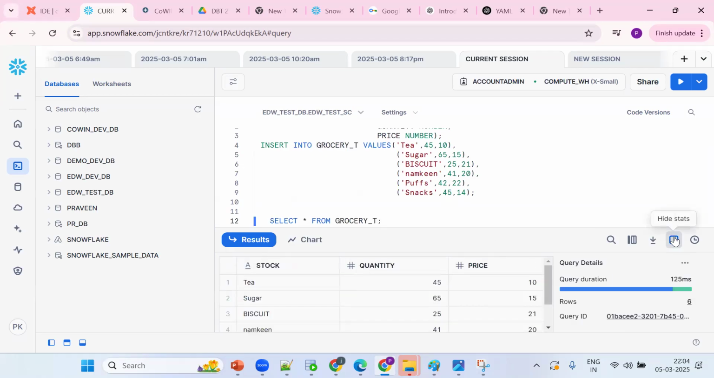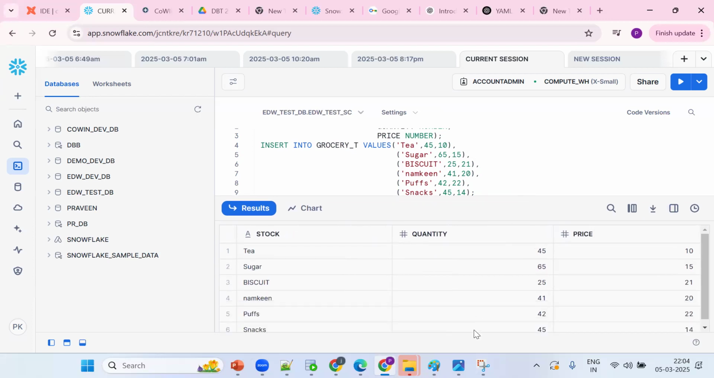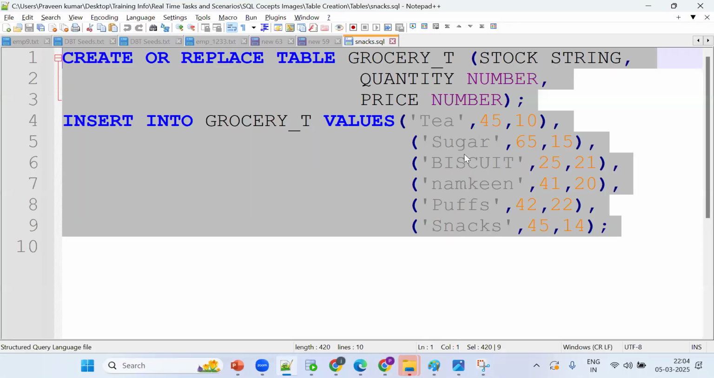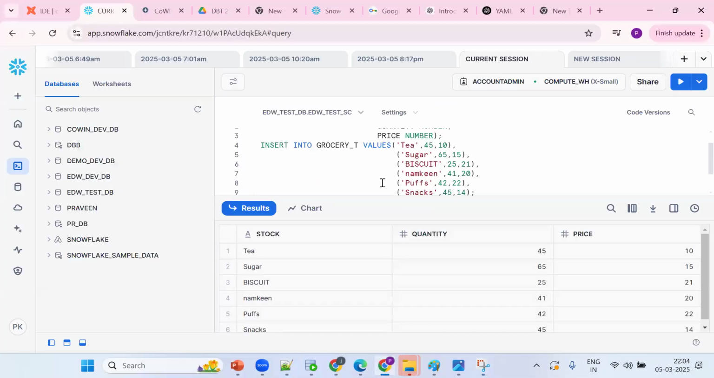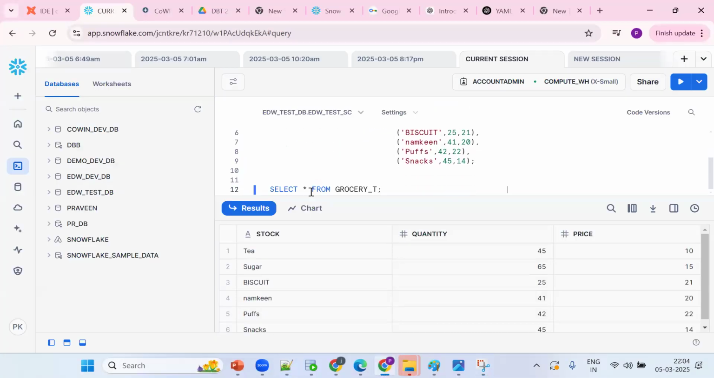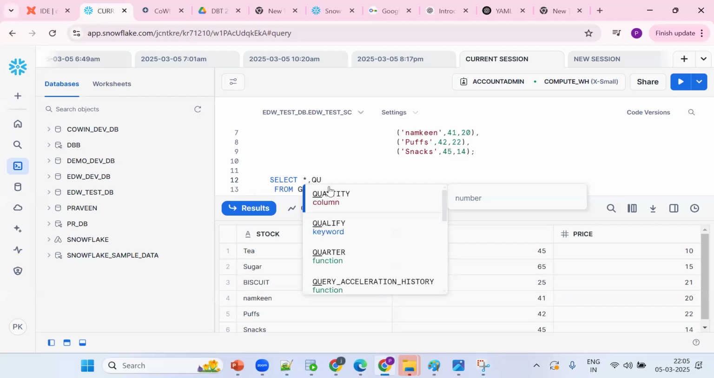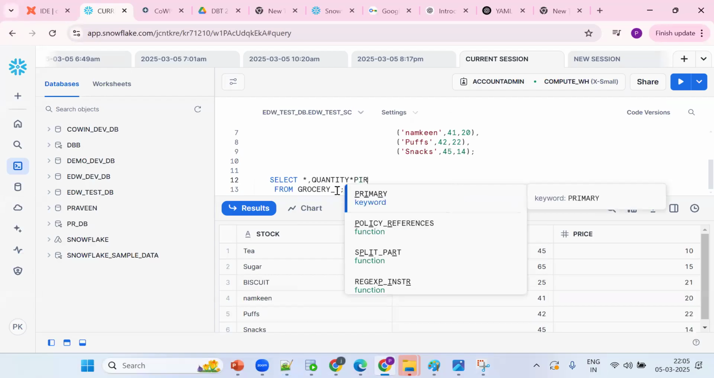Now what is the requirement? Tell me. Now I want to get what column? Last, that is quantity into price. Okay, let me take the same thing, comma, one more. What is the requirement? Quantity into price. So price. Okay, so this is the same.